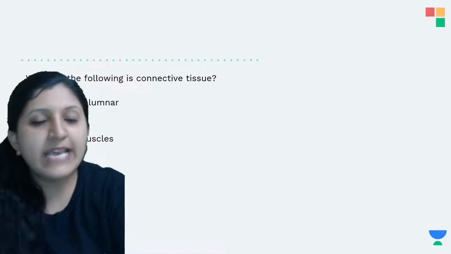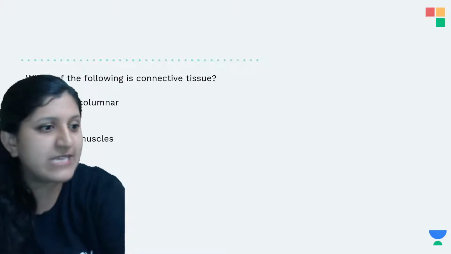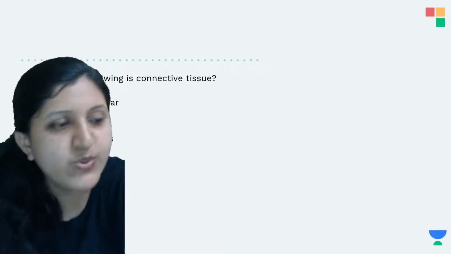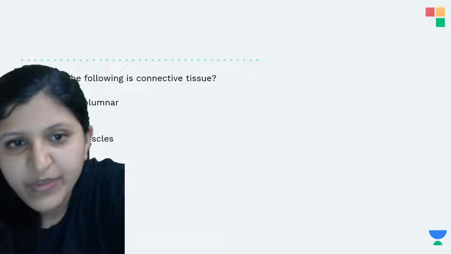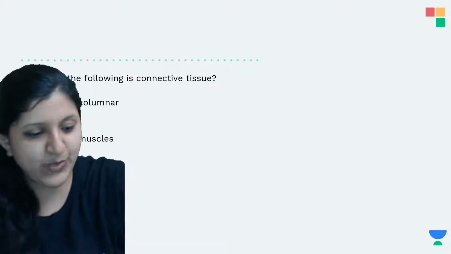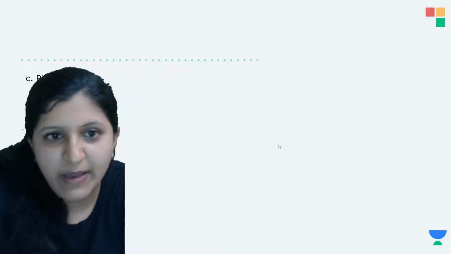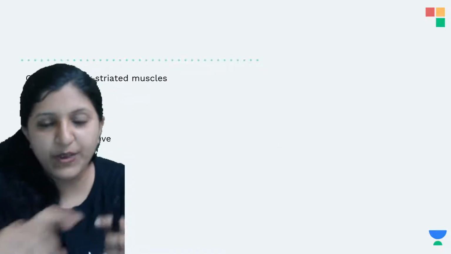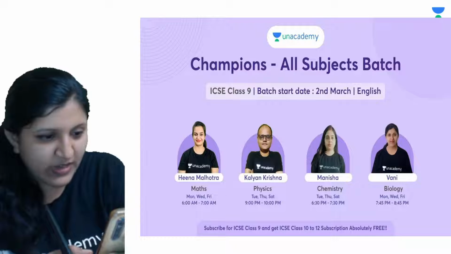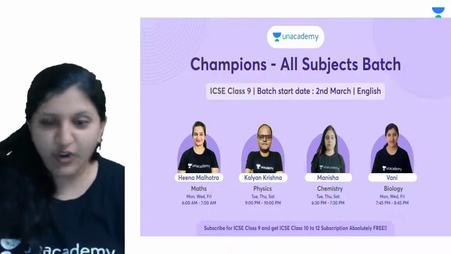Okay, which of the following is the connective tissue here? Ciliated, columnar, neuron, then there is blood, and then there is cardiac muscle. Which is the connective tissue? Any idea on this one? Anybody who is here? No idea? Oh, okay. This one is actually the blood. Anyway, I have covered this, so I'll just skip it. I think you cannot see that question exactly because I'm covering that part. Next time I'll add it. I forgot to shift it to this side.